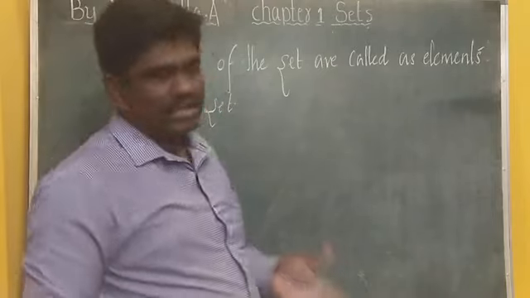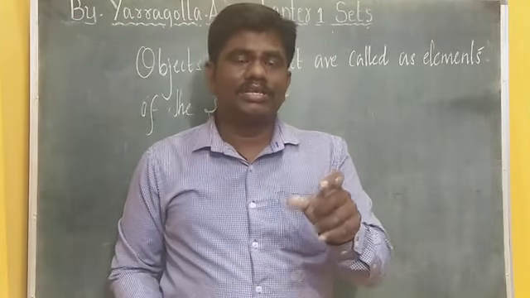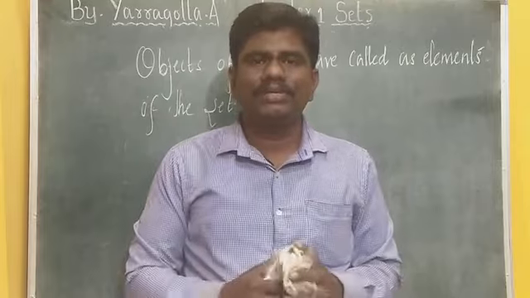What is the meaning of this statement? The objects you selected, those objects are called the elements of the set.